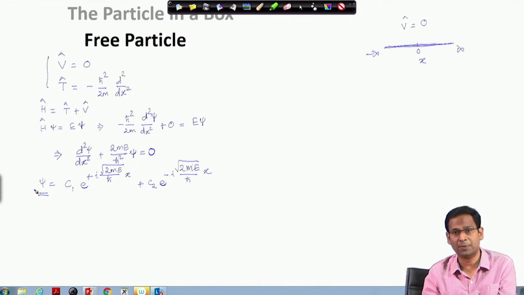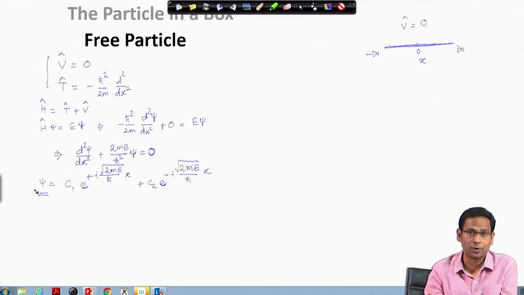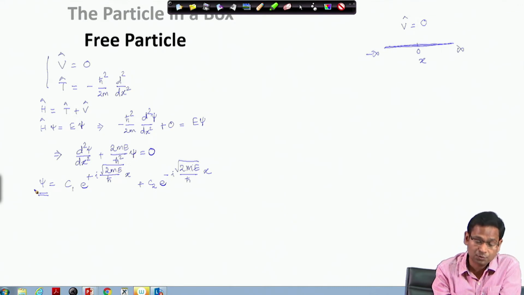However, when we have a free particle, it experiences no potential at all values of x. So, therefore, the kind of boundary condition that we saw in the previous problem is not there. But to have an acceptable wave function, we can impose one particular condition on this wave function, that it should remain finite at all places.